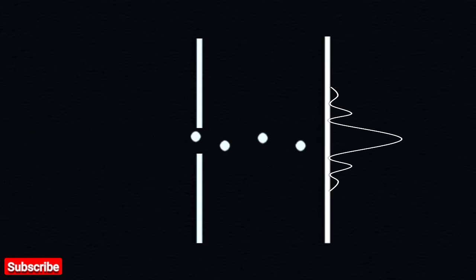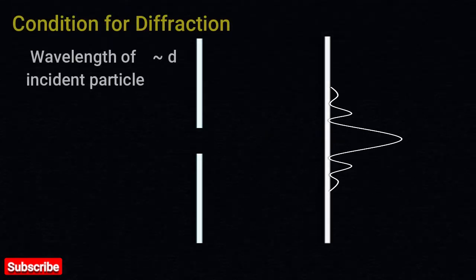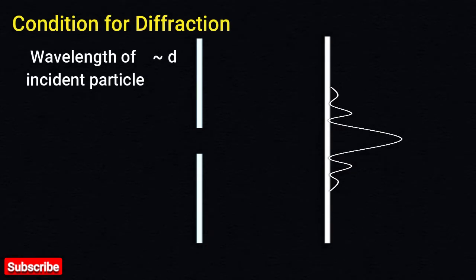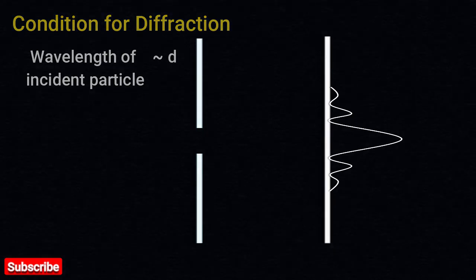One more thing I would like to mention here is that we observe diffraction pattern only when we have wavelength of the incident particle comparable to the slit width. And for the sake of simplicity, let me only confine to the central maxima. These maxima and minimas are dependent on the path difference. So let's first calculate the path difference.